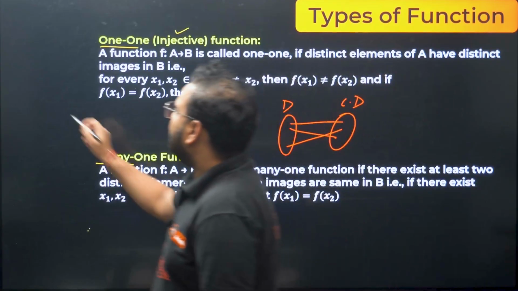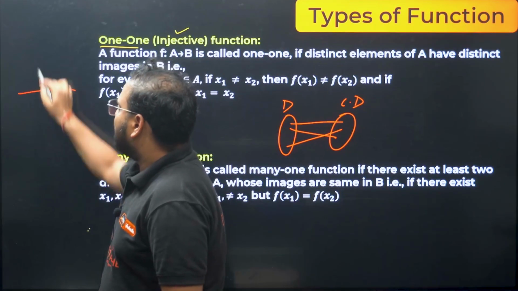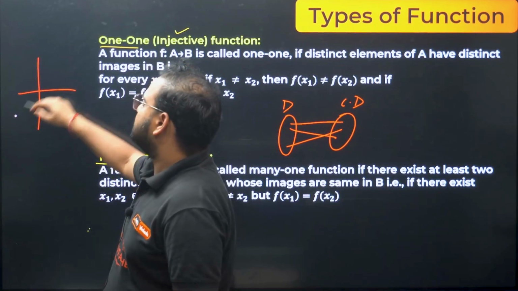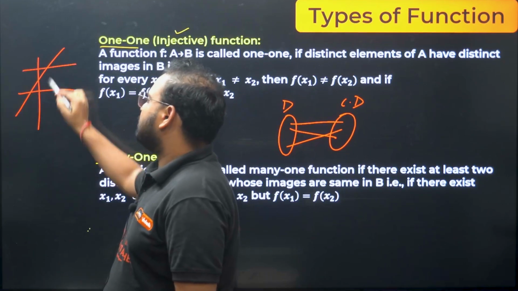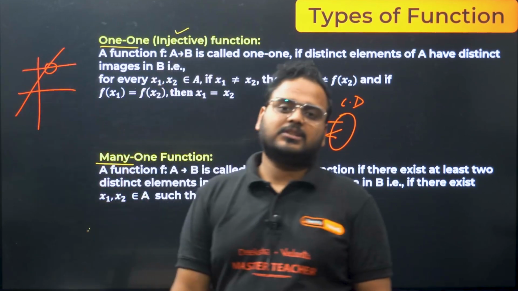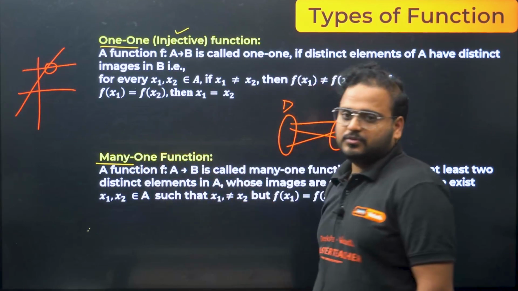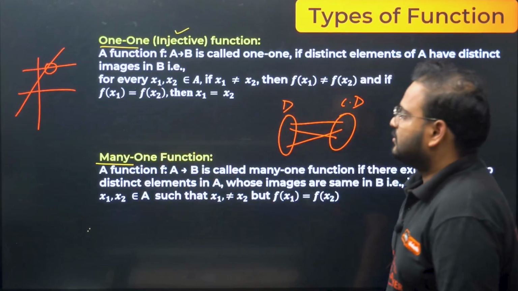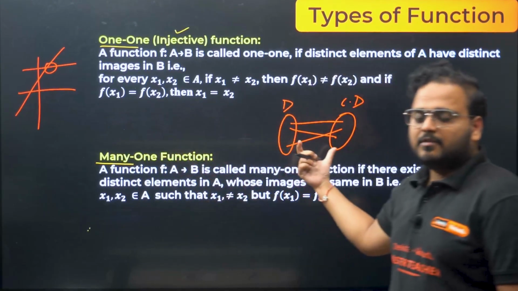So basically if I try to take a graphical approach, there is a function given like this, and you draw a line parallel to the x-axis, you will get only one intersection. Now that is called a one-one function. This is the graphical understanding. This is the mapping understanding.